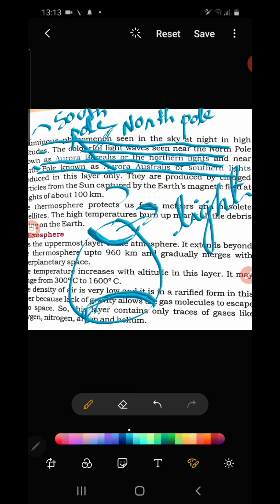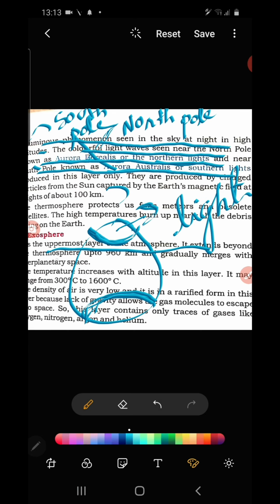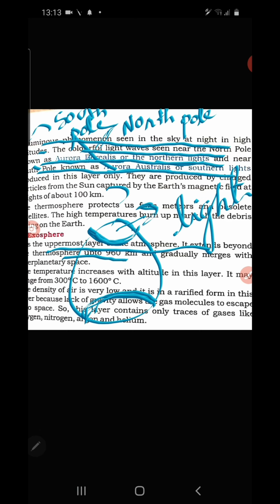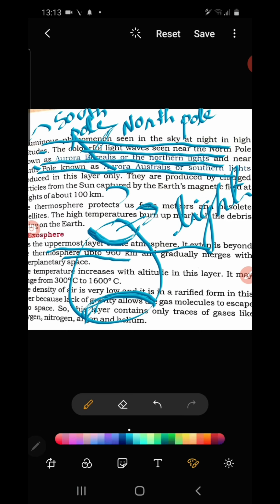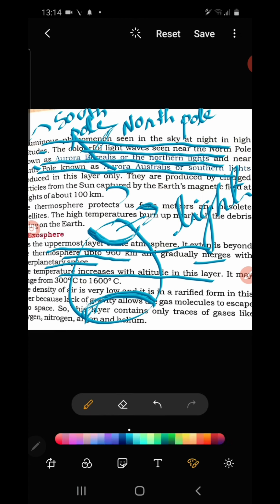And the last important layer is what? Exosphere. It is the uppermost layer of the atmosphere. It extends up to 960 kilometers and gradually merges with space. So it is unending. Here also temperature increases with altitude. In this layer, temperature is increasing with the increase of altitude.